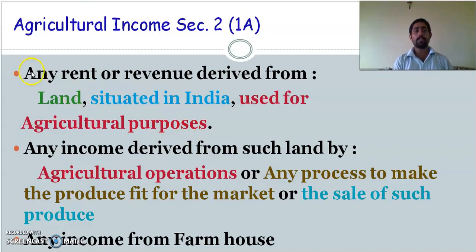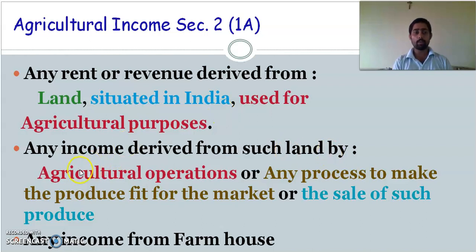So first point, agriculture income may be a rent or revenue. It should be derived, extracted from where? From land, with the use of human intervention, and that land should be situated in India. If the land is in a foreign country, it won't count, and it should be used for agricultural purpose. If you use any land for other commercial purposes and consider that income as agriculture income, it won't be considered that way in the eyes of law. That is the first thing. Next, it should be derived from such land. Such land means the land which is situated in India and used for agriculture purpose.